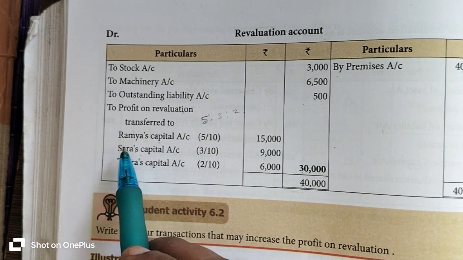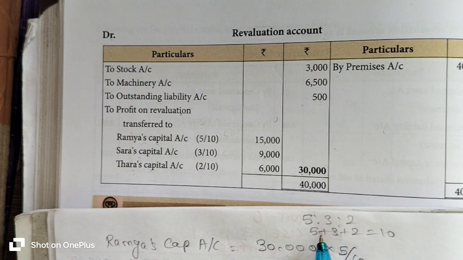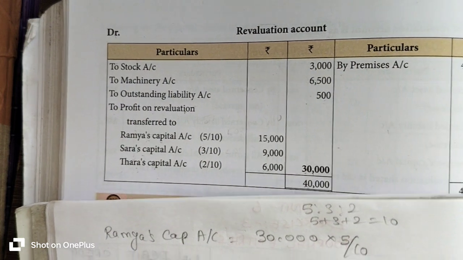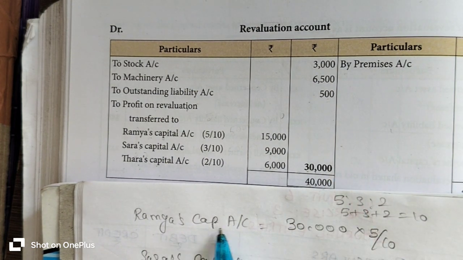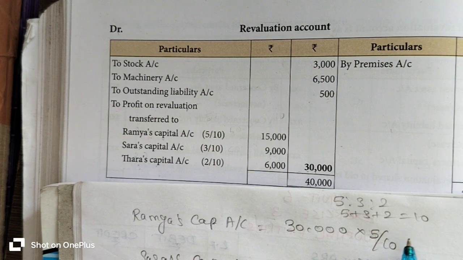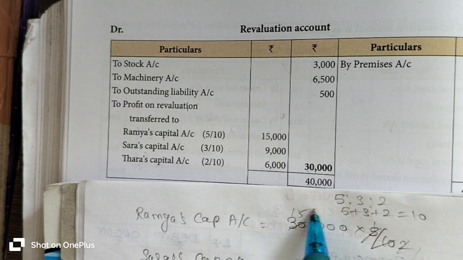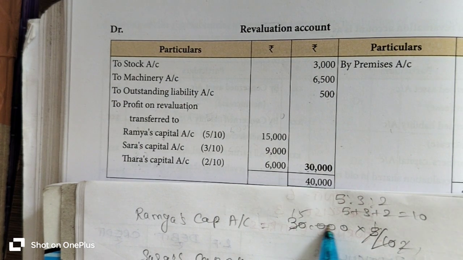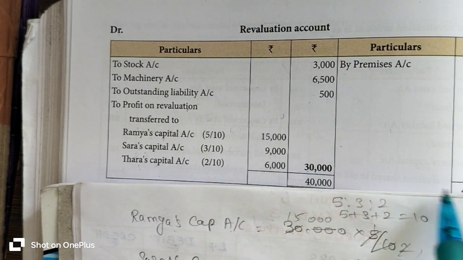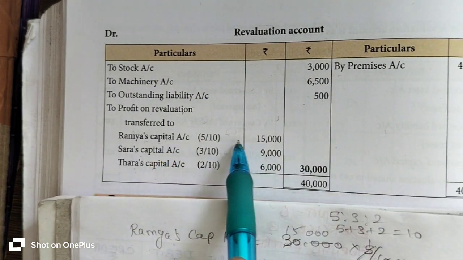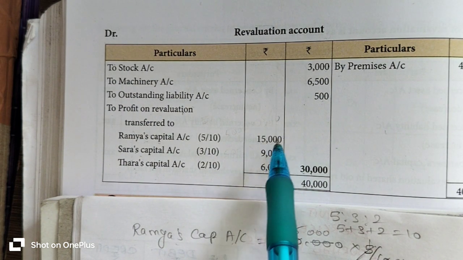Listen, 5:3:2 means 5 plus 3 plus 2 is 10. First we calculate Ramya's capital account. 30,000 rupees profit into 5 by 10: 1 5 is 5, 2 5s are 10, 1 2 is 2, 15 2s are 30. So Ramya's capital account gets 15,000 rupees.